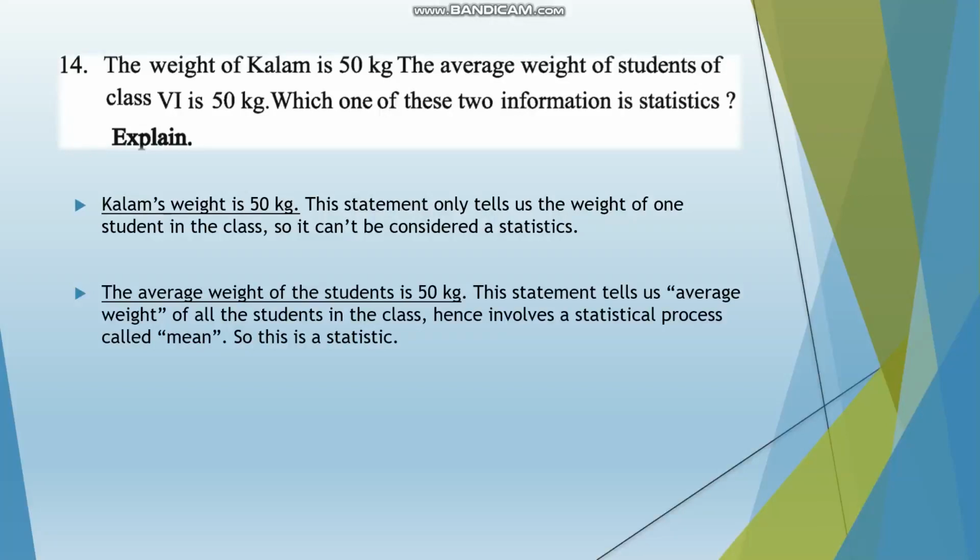The average weight of the students is 50 kg. This statement tells us the average weight of all the students in the class, hence this involves a statistical process called mean. So this is a statistic because we had to find the weights of all the students in the class and add them together and find the average. So this is a statistical process.